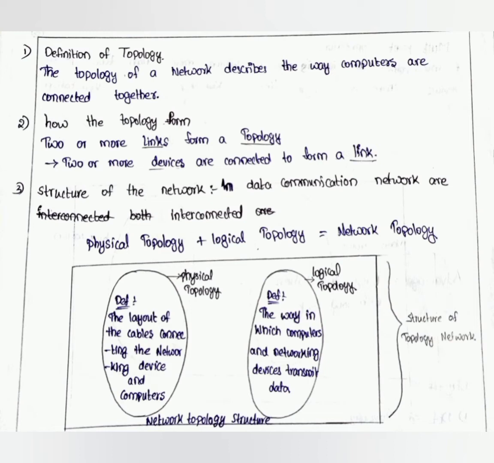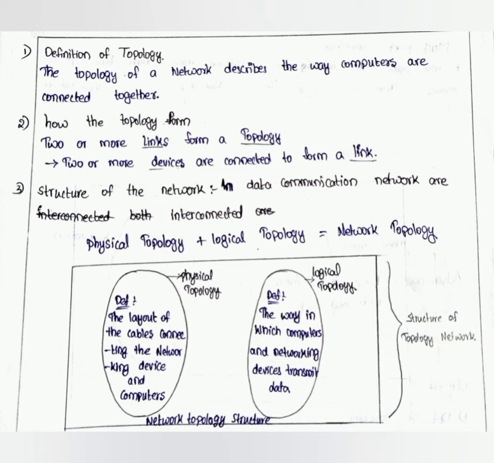In data communication, networks are interconnected with physical topology plus logical topology, which is nothing but a network topology. Physical topology means the layout of the cables connecting the network devices and computers, and logical topology means the way in which computers and networking devices transmit the data.